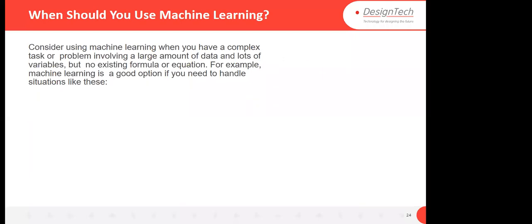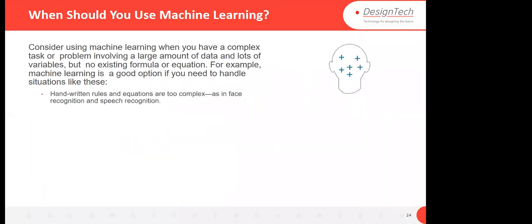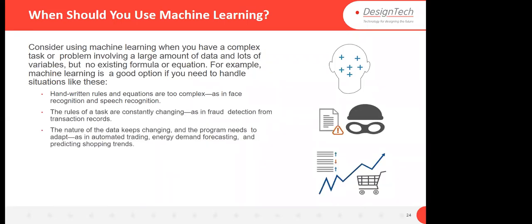When should you use machine learning? You already know, we discussed that. It is when you are not able to create a mathematical equation, like for handwritten rules. The equations are too complex, and it will take years to create a mathematical equation for different kinds of handwritten rules. Also in face recognition or speech recognition, it is not easy to create a mathematical equation. You can create one, but that is not easy.